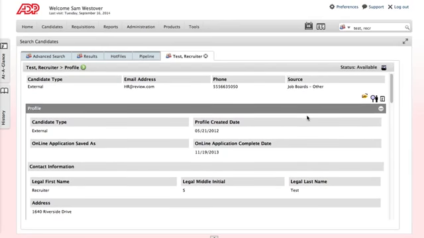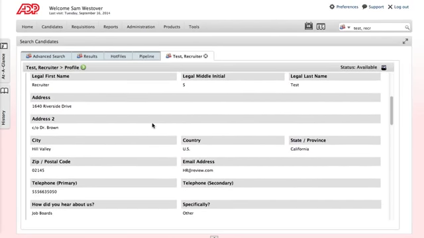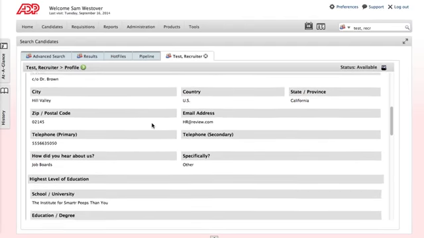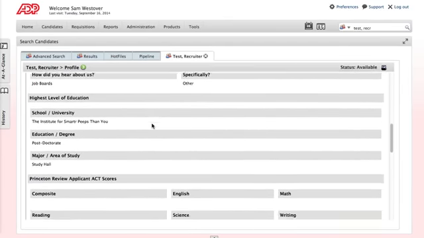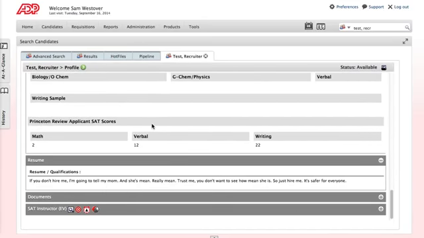If you scroll down through their profile, it's going to show more information about where they live, their educational history, their major, and so on, including test scores if they've entered them. At the very bottom is going to show their resume.